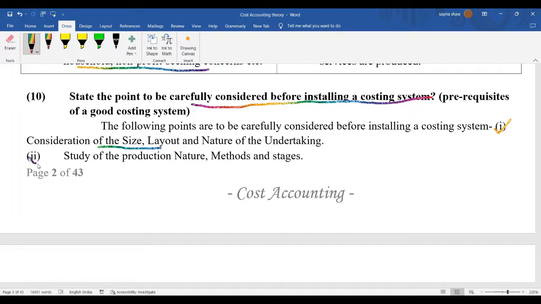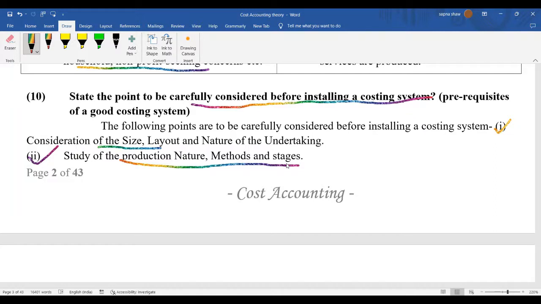Then the next thing is the production nature, the method and stages. For the product you are about to manufacture, what is the nature of that product? If it is a very dangerous product, like in the many companies which deal with chemicals, you have to take safety measures for the safety of the employees.